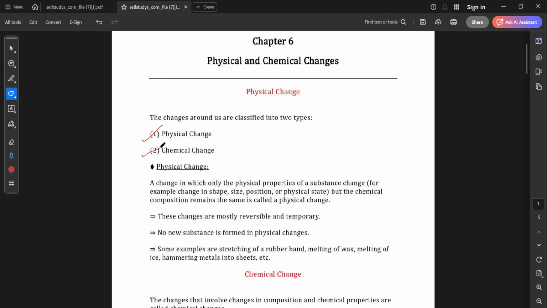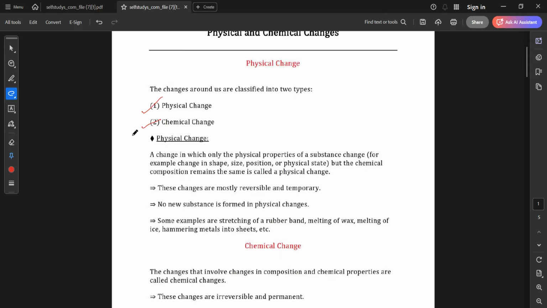And ma'am, the chemical changes. What is the chemical change? Like humans are using acids to make the fruits. Okay, I got it.